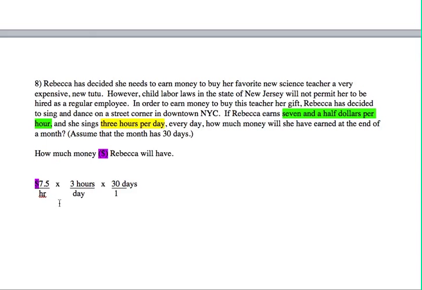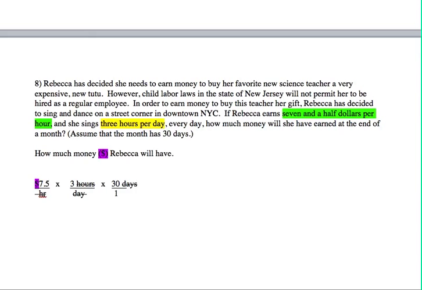So, like any dimensional analysis, if I'm multiplying the fractions, units that are opposite each other are going to cancel out. So I have hours here, and I'm going to cross that out, and it cancels out with the hours up here. Then I have day on the bottom down here, and it's going to cancel out with day on the bottom there. And once again, I am left with money, which is what I wanted to have.